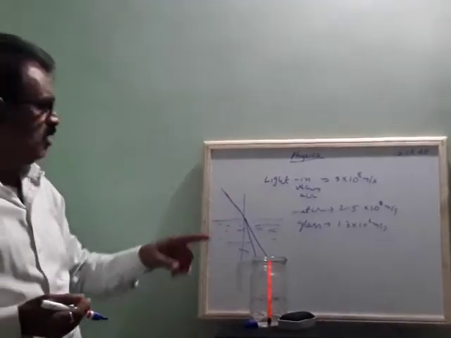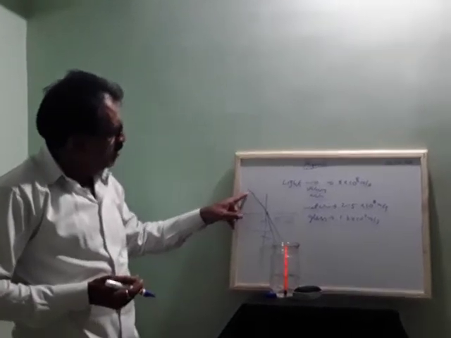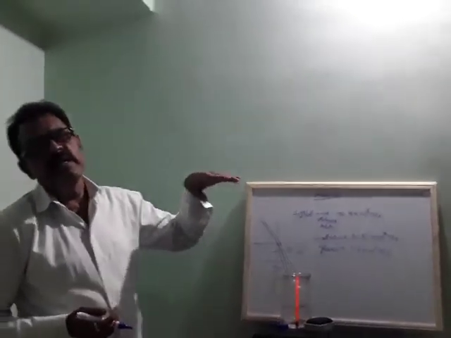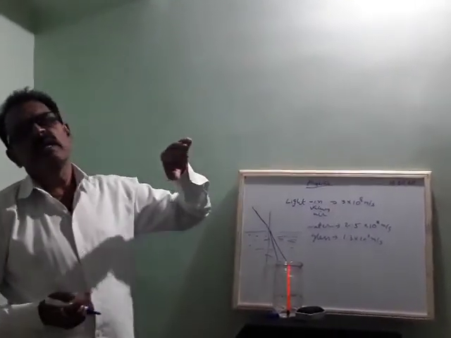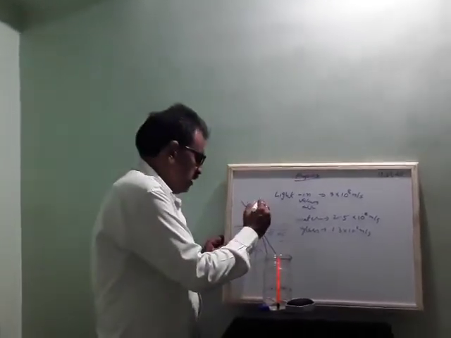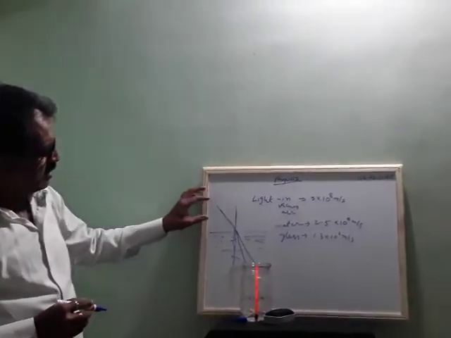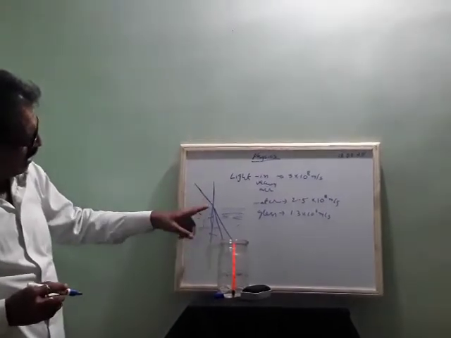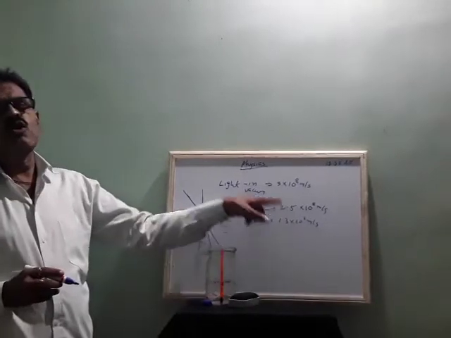Air is optically rarer, because from one medium to other medium the light rays bend. This is the normal. If the light goes from air into water medium, it bends towards the normal.